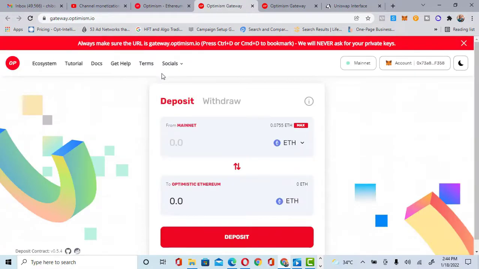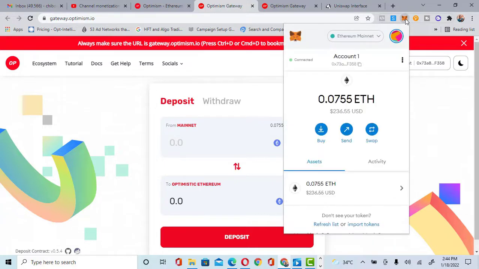Alright, so once you get to the bridge section, this is where you can deposit your Ethereum. But before you do that, make sure you have already sent your Ethereum to your MetaMask. You can do this with your PC. You cannot do this with your mobile phone. Now this is my MetaMask wallet, a MetaMask Chrome extension. You can just download the MetaMask Chrome extension on your PC, on your Chrome.